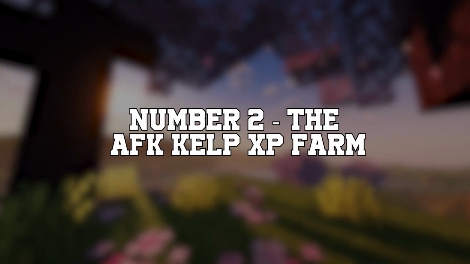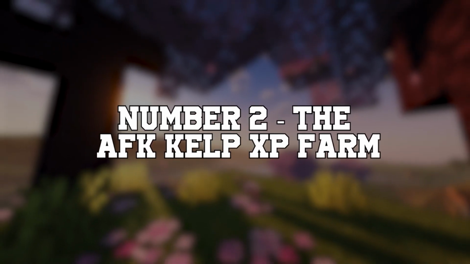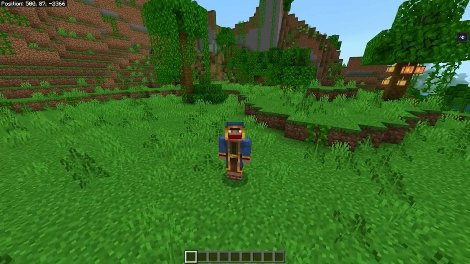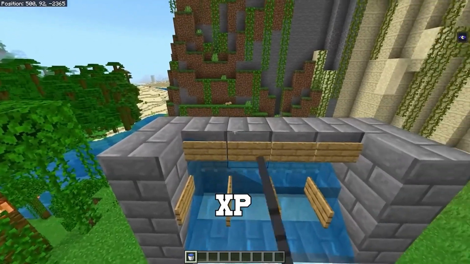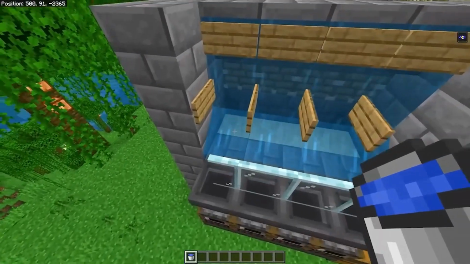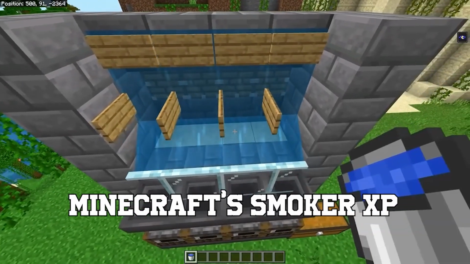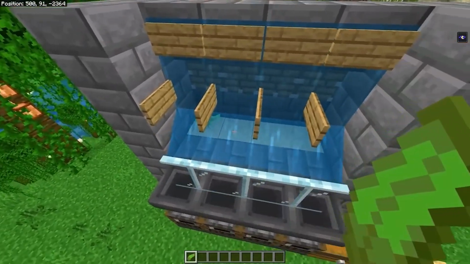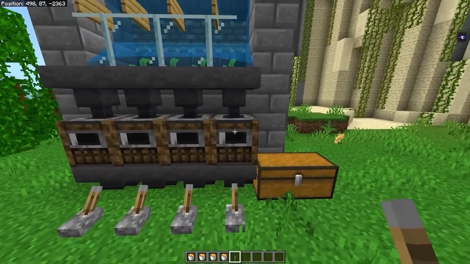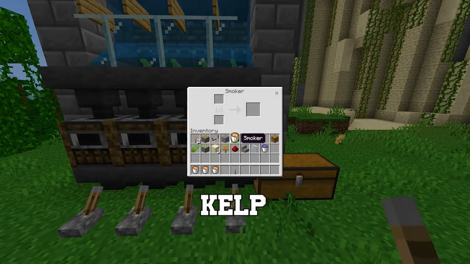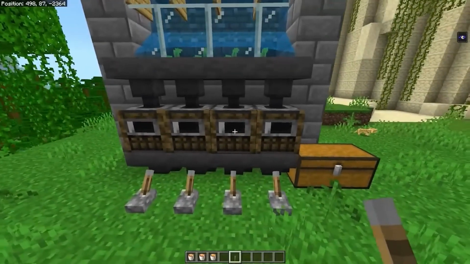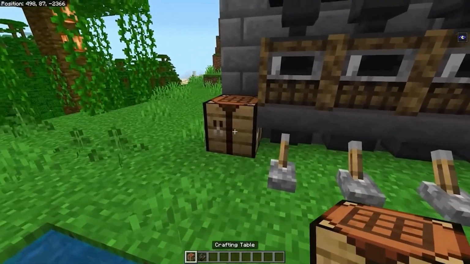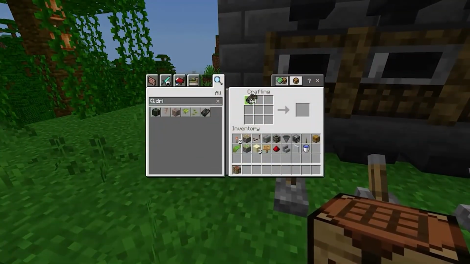Number 2, the AFK Kelp XP Farm. This farm is easy to build and fun to watch, and the XP output is just wild. It uses Minecraft's Smoker XP storage mechanic to build up insane amounts of XP over time. And to build this farm, of course, we need kelp, which is the main XP source. Now, let's build this XP monster farm step by step.